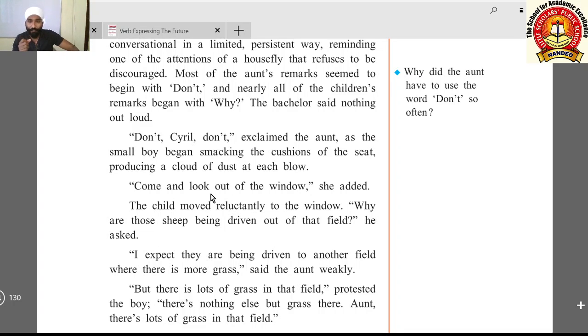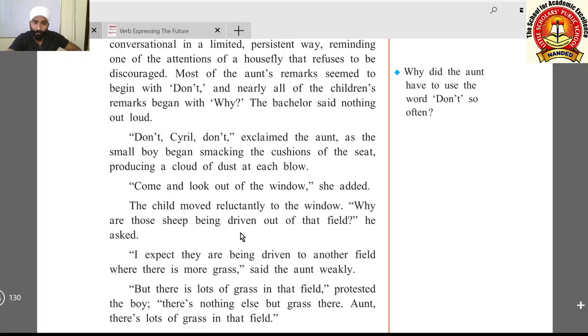"Now come and look out of the window," she added. She added means the aunt said to Cyril, you don't beat the seat, come here and look out of the window. What is happening outside? The child moved reluctantly. Reluctantly means unwillingly, his will was not there to move. Then he moved to the window.